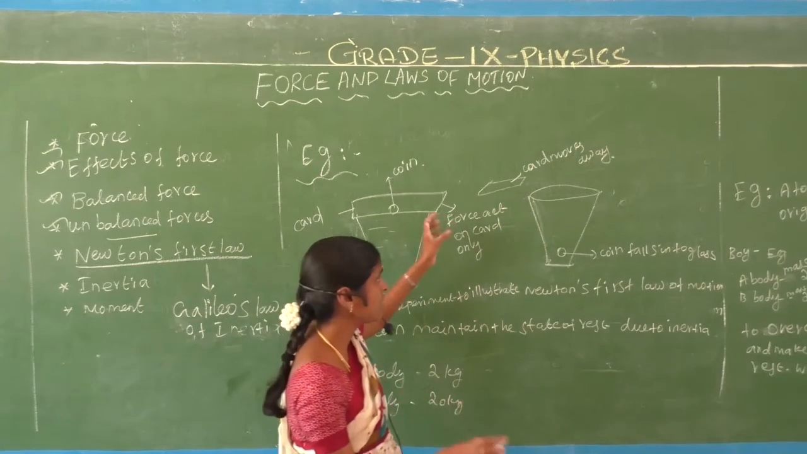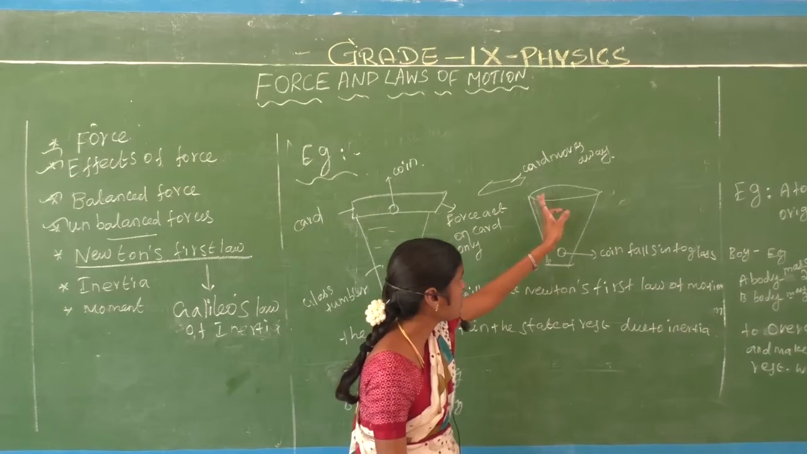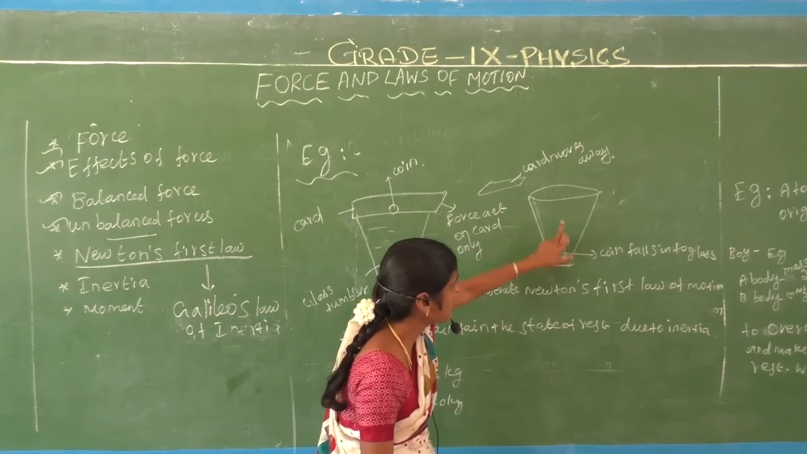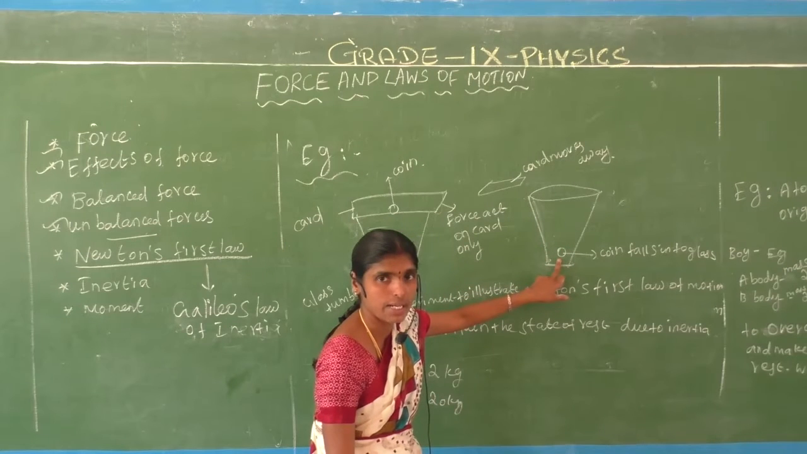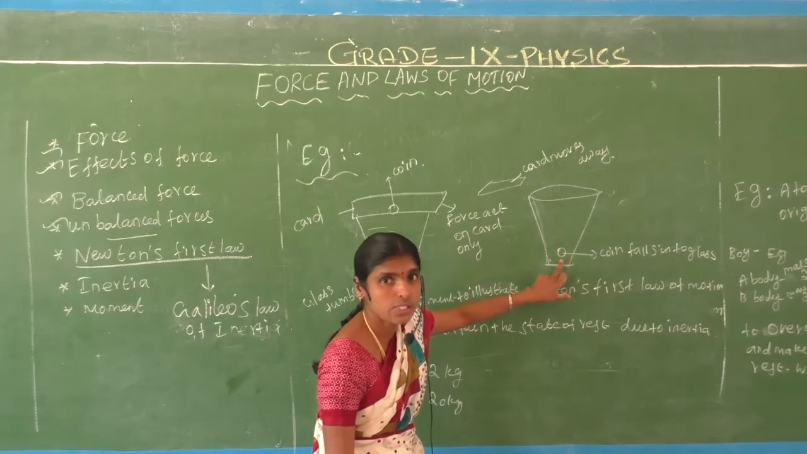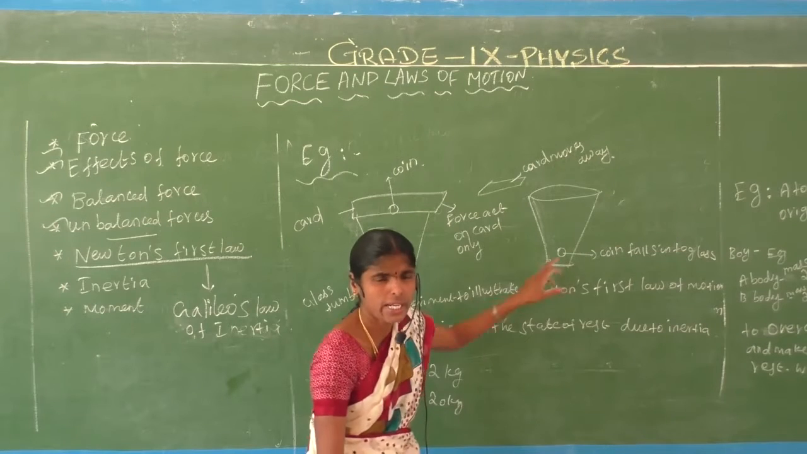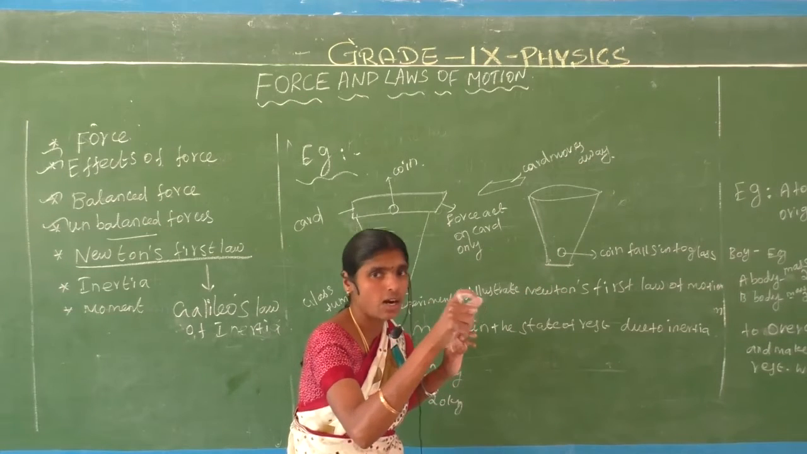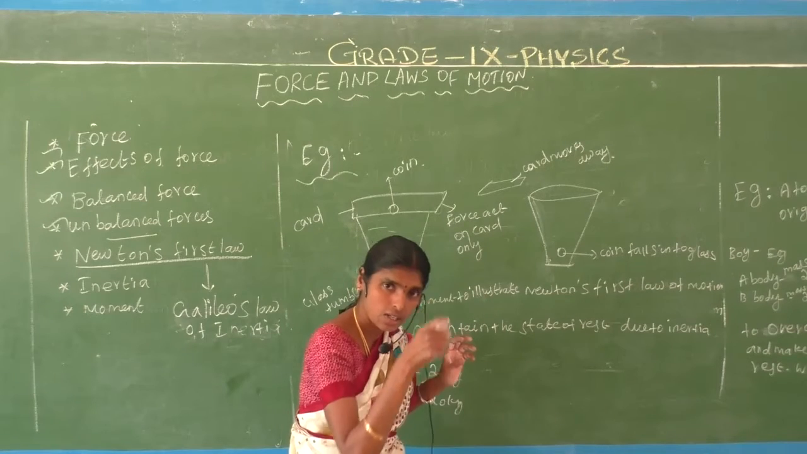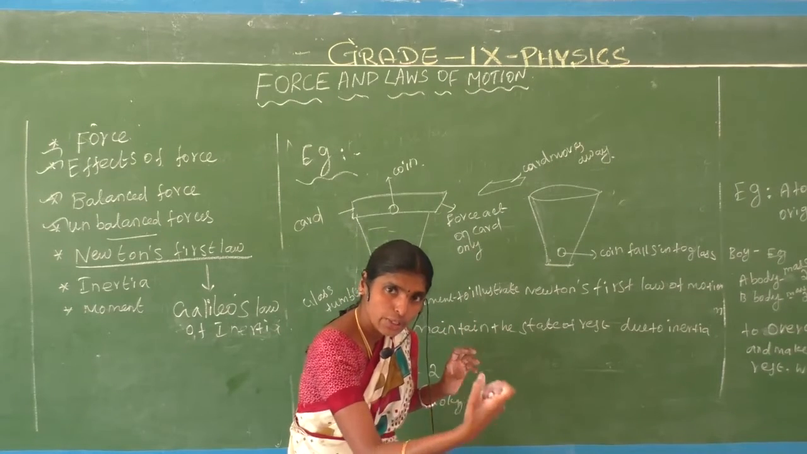That means the cord is removed from the glass tumbler, and the coins only fall down into the tumbler. Why? Because of inertia. The coin is going to stay at rest. We give the force only to the cardboard, not the coin. So the coin stays at rest.